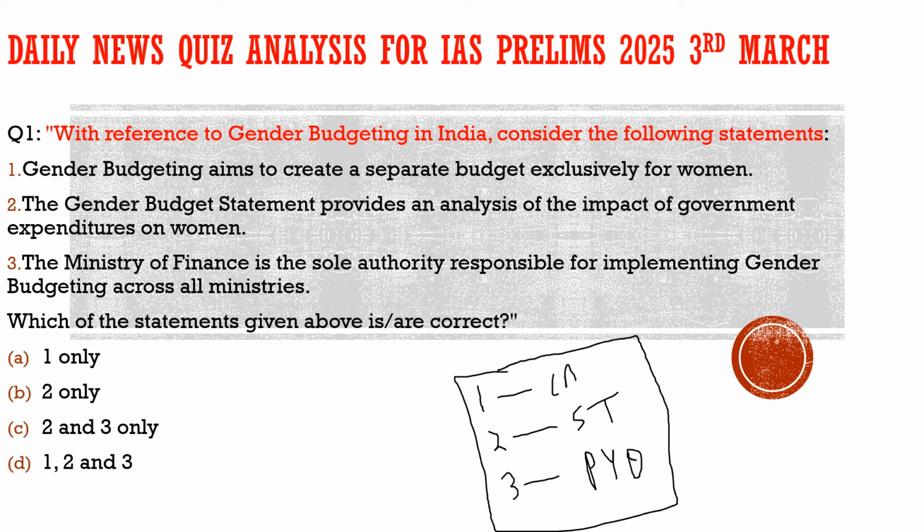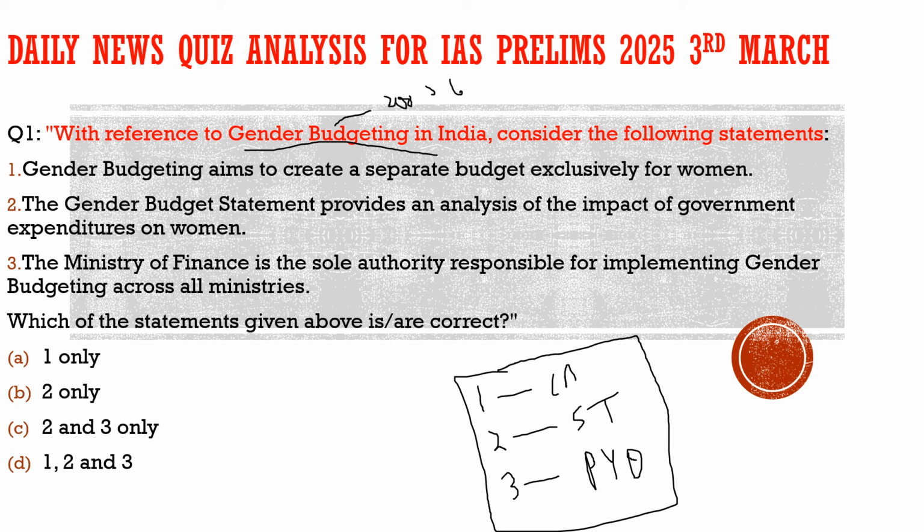Now without any delay, let's have a look at the questions which we have brought today. Here on the screen you can see the question is with respect to gender budgeting in India. Basically this concept was introduced in India around 2005-2006. Before we go to the context of this question, first we will try to solve the question here, then we will go to the context of why we have brought this question.